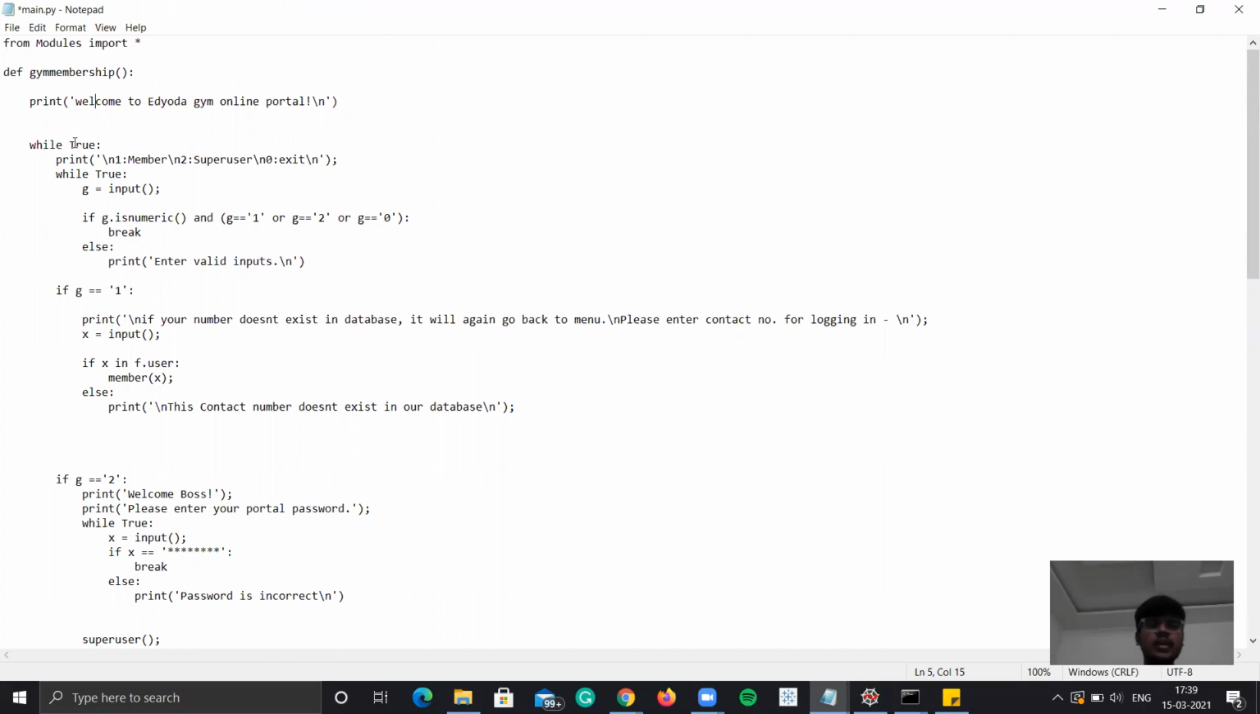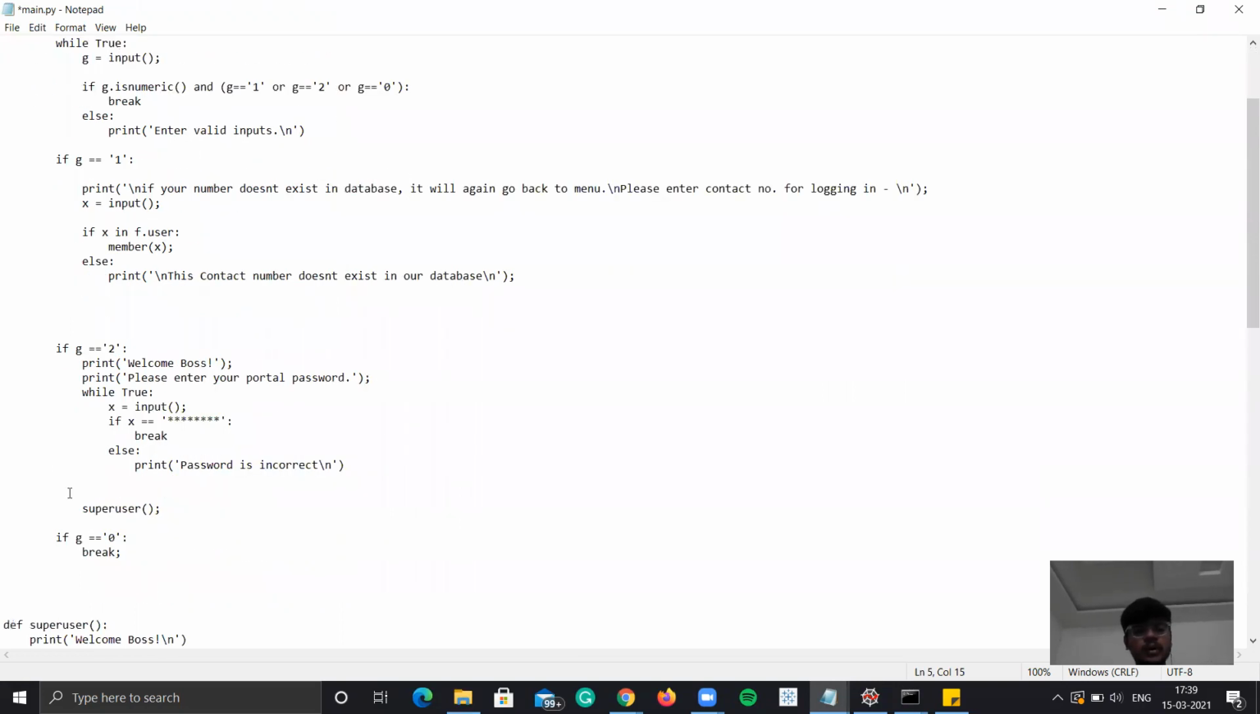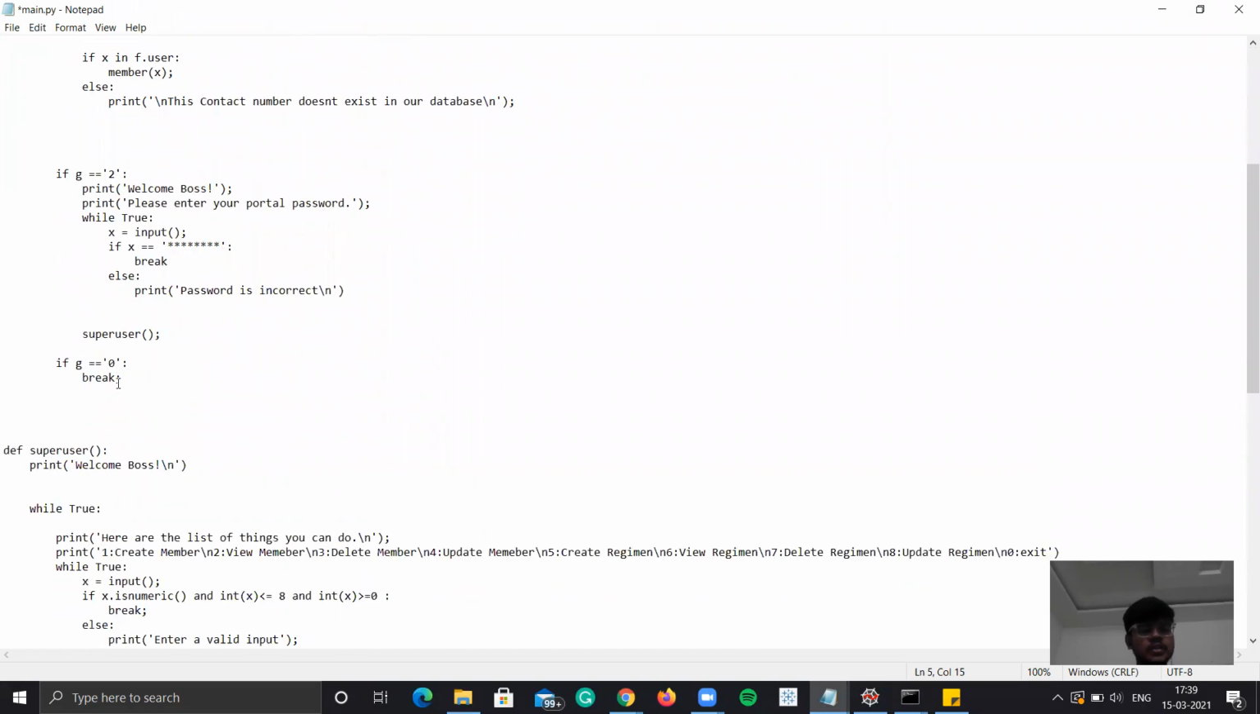I kept everything in a while loop. If the given input is valid, it comes out of the while loop. You can see this while loop. So even if I give A or B as input, it won't take the input. It should satisfy the condition such that the input should be either 0, 1, 2. So if 1 is the input, it will go to the member thing. If 2 is the input, it will go to the super user. If 0 is the input, it will come out of the loop. That means it will come out of that gym membership function.